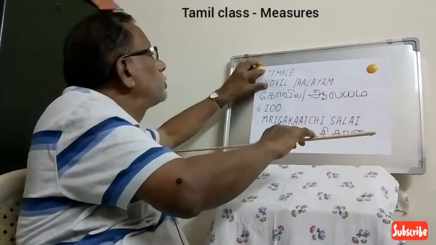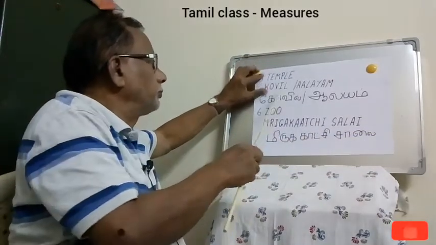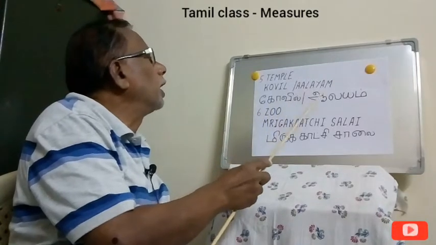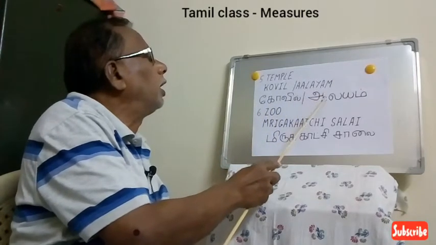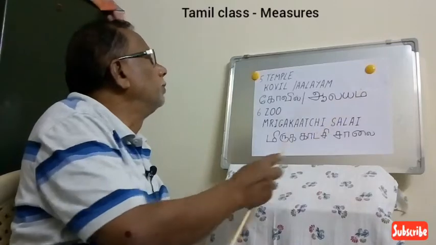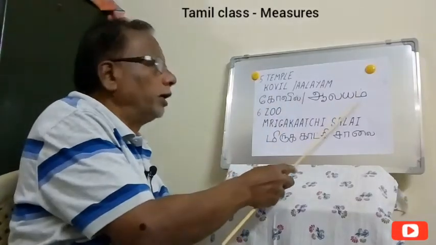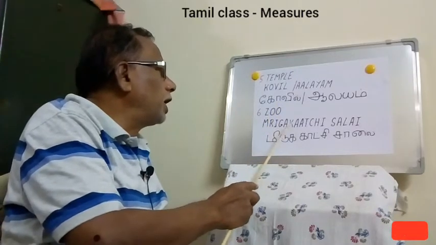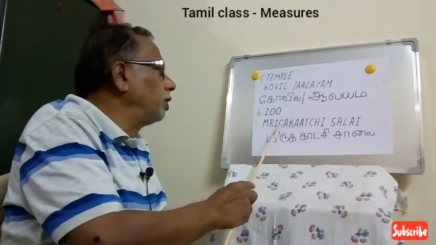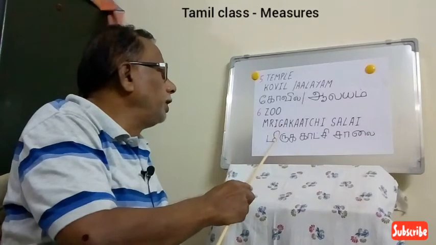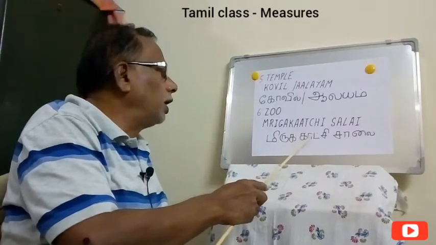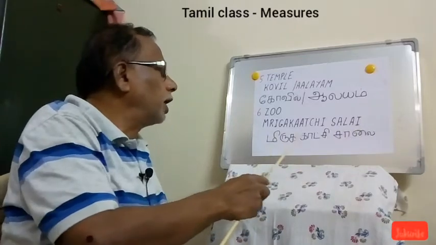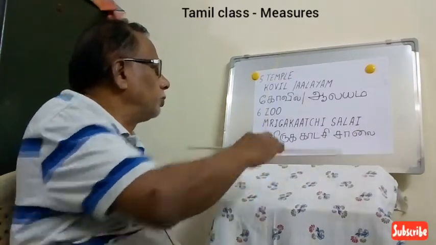Then the fifth one is temple. For temple we say Kovil. Another name is Alayam. Either Kovil or Alayam. Then for zoo we say Mrigakachi Salai, where the animals are kept. Mrigakachi Salai means zoo.